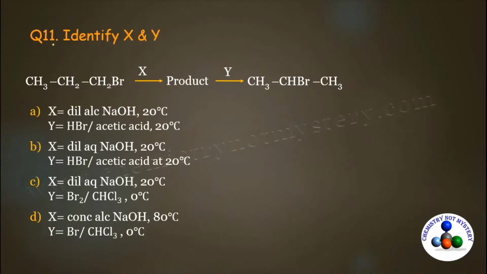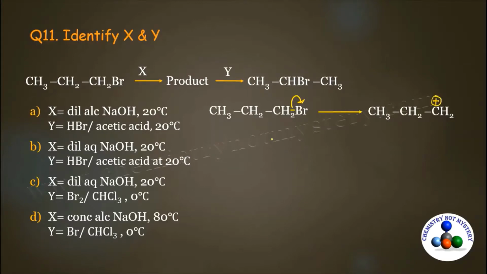Now come to question 11. Identify X and Y in the following reaction. And these are the options. Alkyl halide is given as a reactant. So first of all, you have to remove this bromine as a bromide ion and as a result of it, you will get carbocation at this carbon. So let's see what reagents are given for X. There are two options given for X reagent.